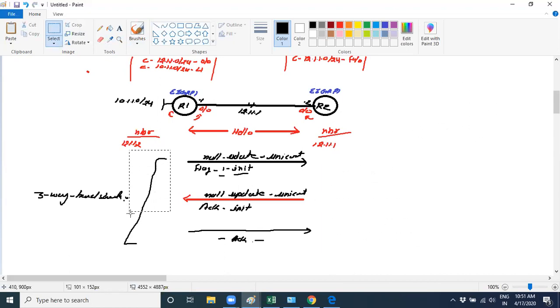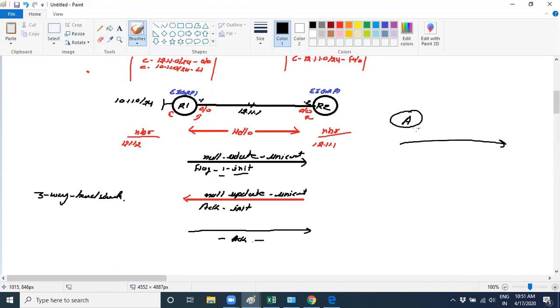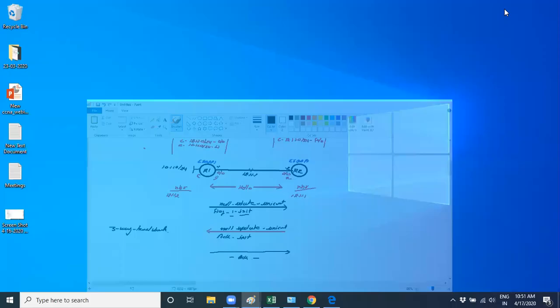Many persons take it wrongly, but it is information on which sequence number, or we can say what number of acknowledgement I am expecting from your side. If suppose I'm sharing A, then regarding that A, what kind of acknowledgement number I'm expecting, I will share this information also in the TCP flag. But it's not a proper three-way handshake. So you can verify it, check it.